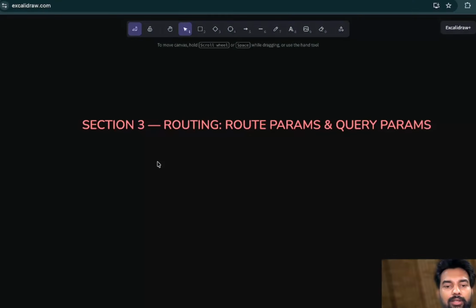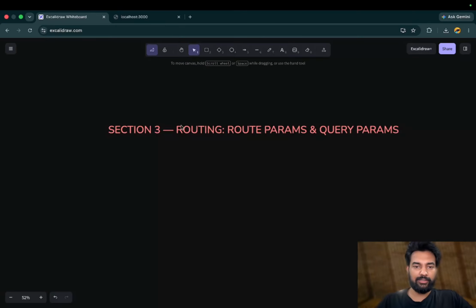Now we will go to section 3, routing, that is route params and query params. How we used them in the front end, where we want to send route params and query params, similarly in REST API is needed for dynamic routes. Like if a page needs to load for the ID 1 2 3, then the front end will send that, okay, I need the user details for ID one.